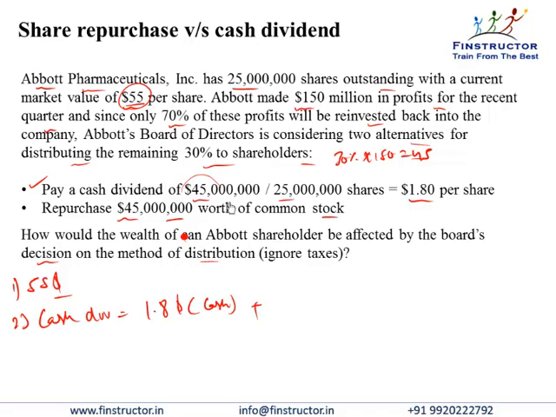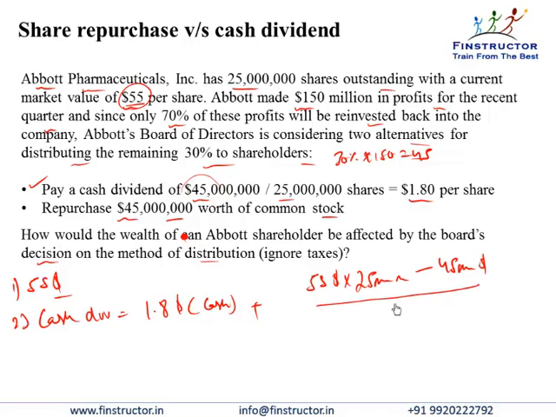However, if the earlier worth of the company was $55 per share into 25 million shares, now this worth will be reduced by $45 million, or to the extent that the company has paid dividend.